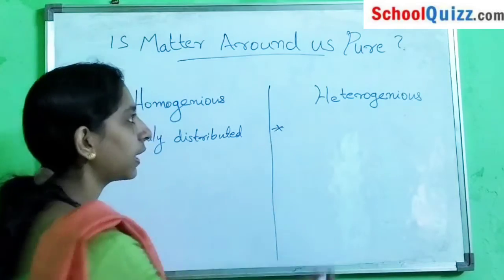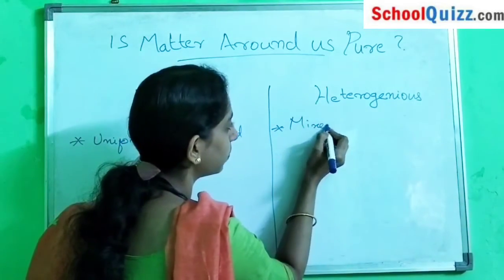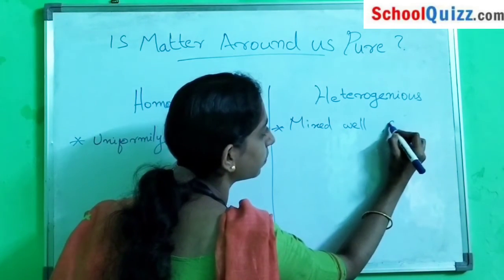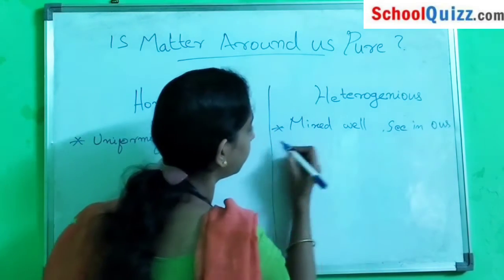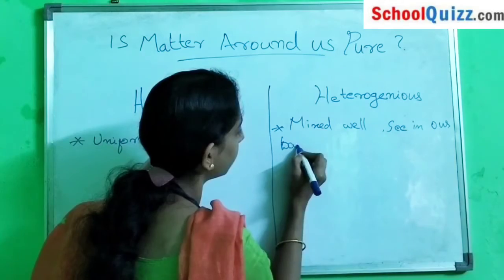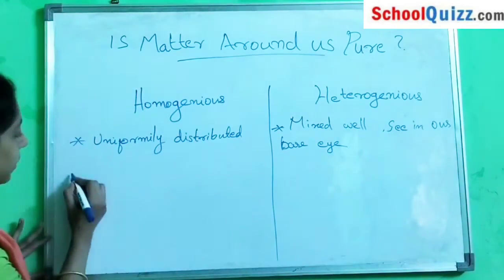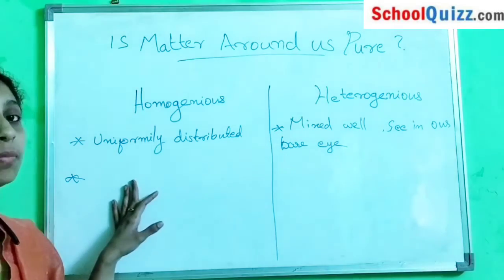In the case of heterogeneous, they mix well, but we can see the particles in our diagram. Next is composition. Homogeneous has uniform composition.